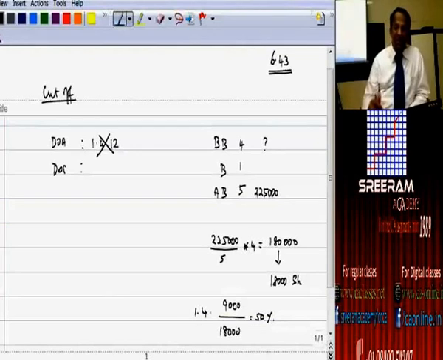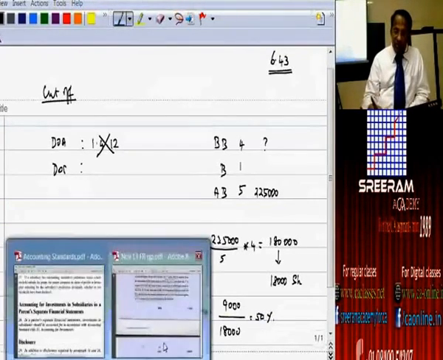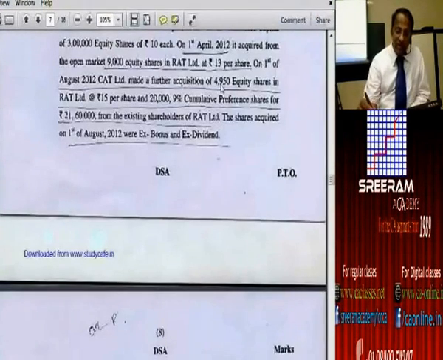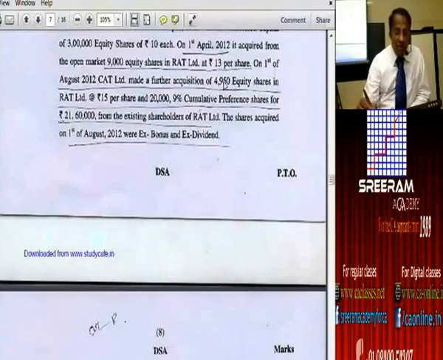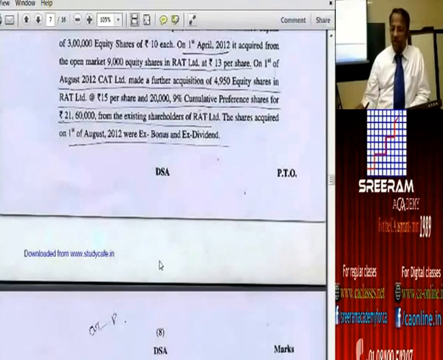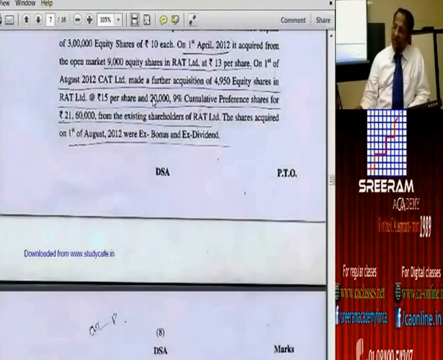So, when did they buy? They got bonus shares, and apart from that they bought 4,950 shares ex-bonus, as they have mentioned. Apart from that, they bought 20,000 cumulative preference shares on the same day, which we will take up separately for discussion.